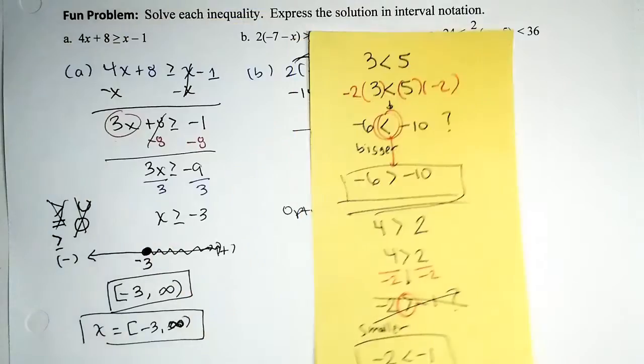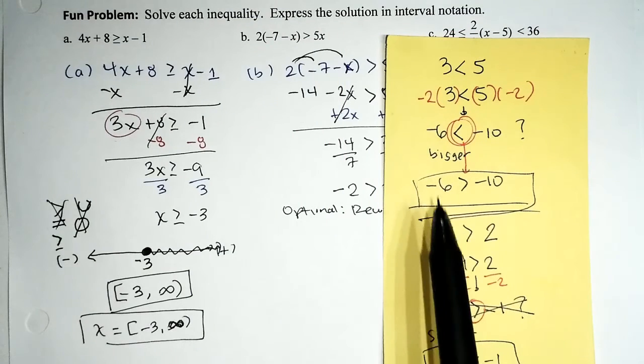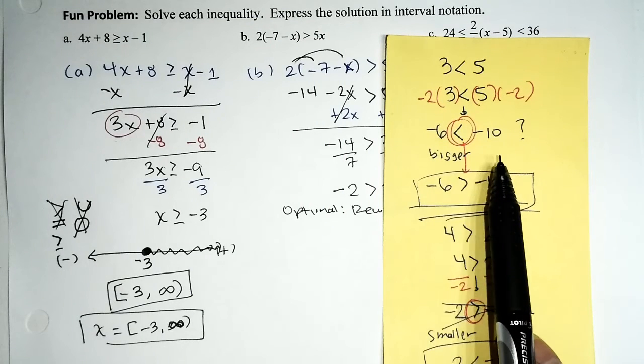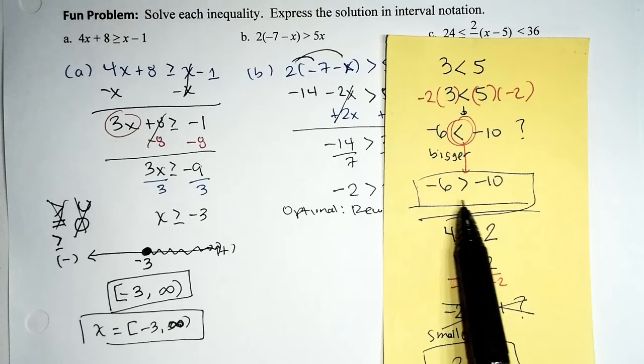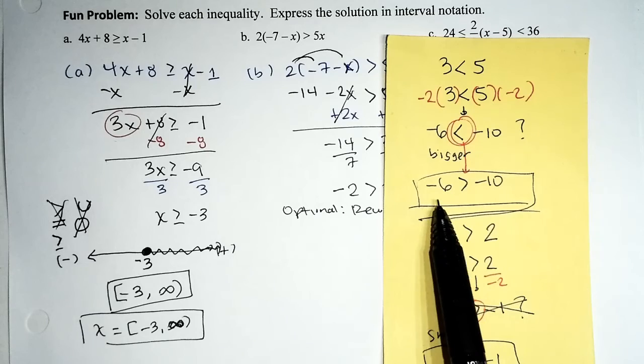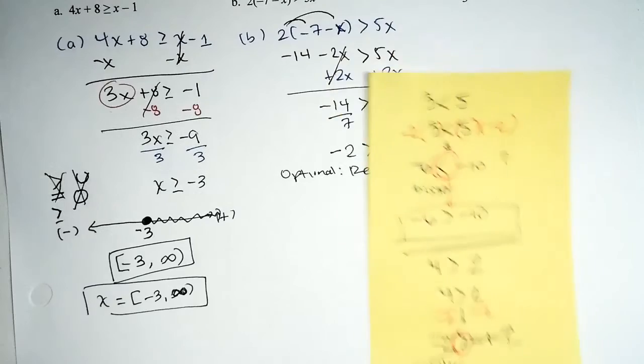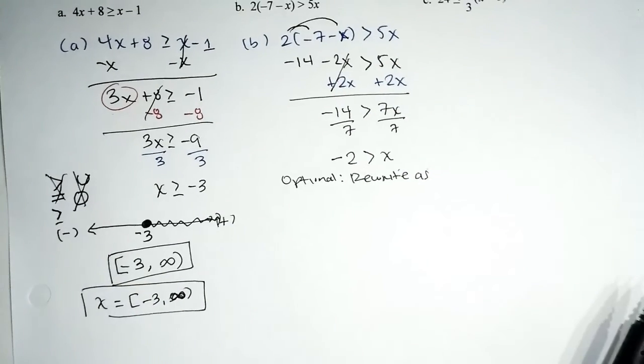Like going back to my illustrations, before we had said negative 6 is less than negative 10, we knew that was a lie, so we had to flip it. Okay, we changed the meaning to the correct meaning. Negative 6 is greater than negative 10. Rewrite means you're just writing it again.